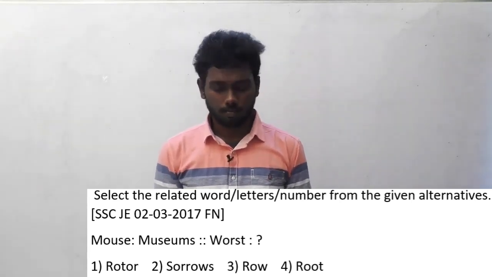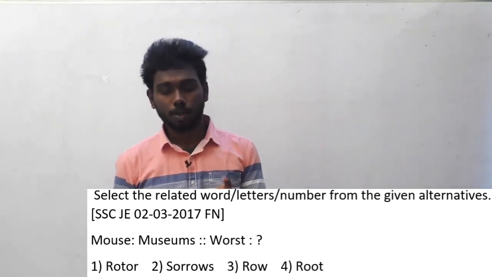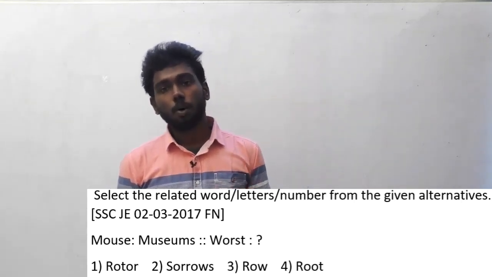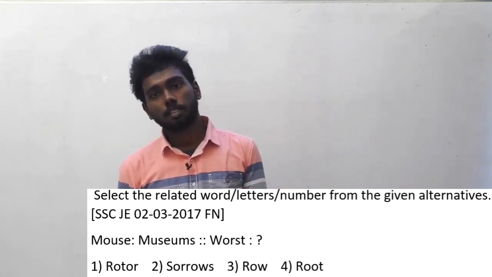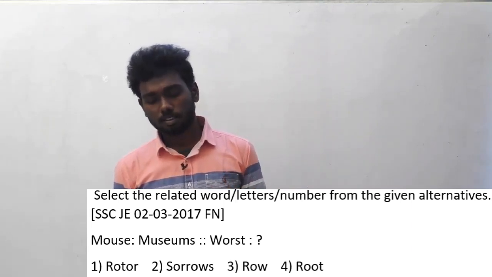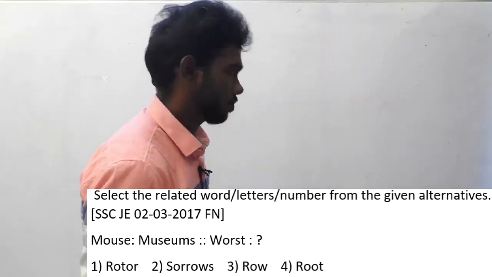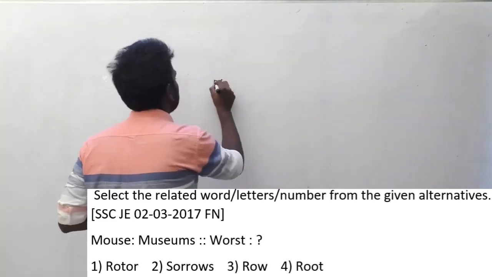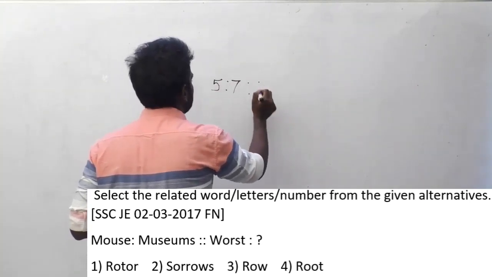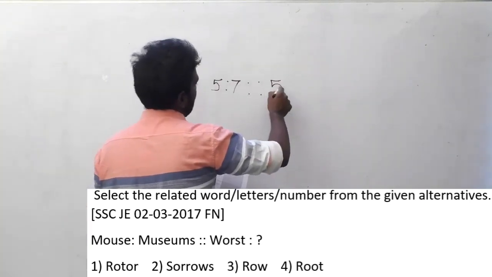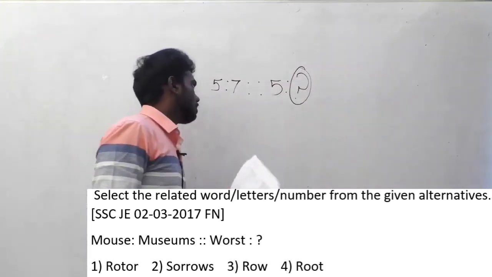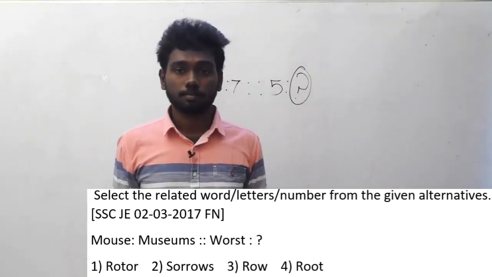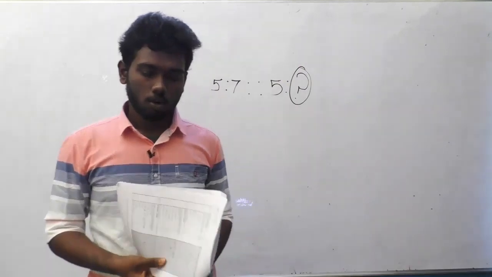Why is sorrows the answer? Look at the first pair of words. Mouse is to museum. The clue here is the number of alphabets. Mouse has 5 alphabets and museum has 7 alphabets. So it is in the ratio 5:7. Worst already has 5 alphabets, so you must get a word with 7 alphabets. Look at the answer options. The only option which has 7 alphabets is sorrows.